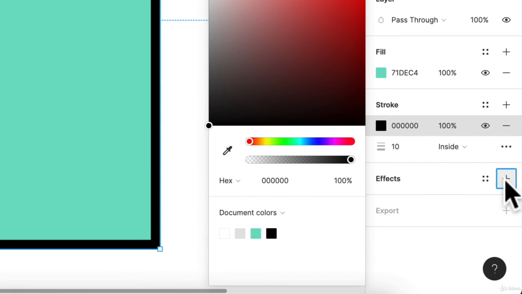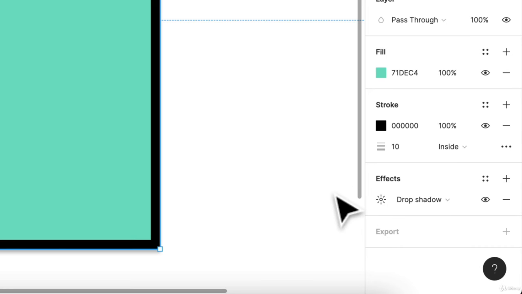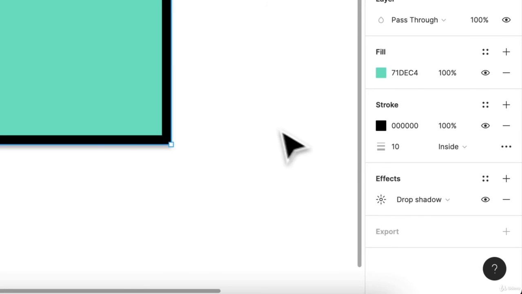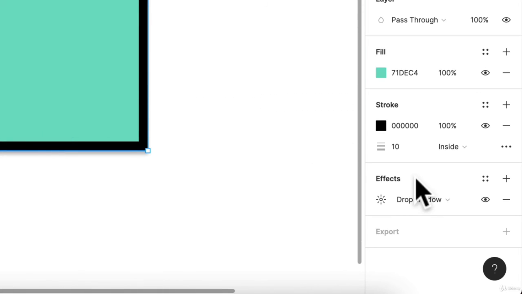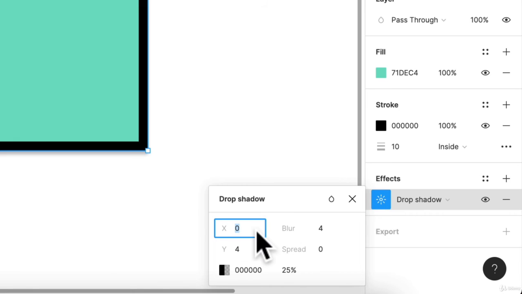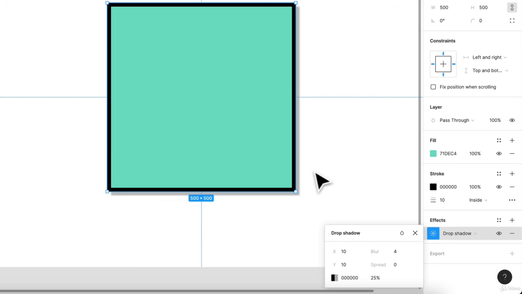You can have different effects here. So if I click that plus button, the default effect is going to be a drop shadow. You'll see that very faint drop shadow right there. So you can edit the values of that drop shadow. So I have it set to like 10Y. So it's going to move it down 10. And if I want to move it 10 to the right, it's going to look like the shadow is being cast to the right.